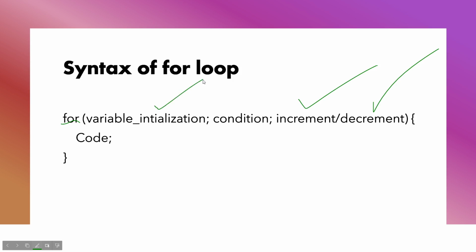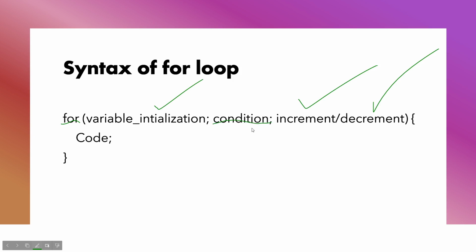Then it comes to the condition, just after the variable initialization. So the second thing is the condition. Now, as I said, if a condition is true, then the code will get executed again and again, and if not, it will not. So this is the place where we pass in that condition.